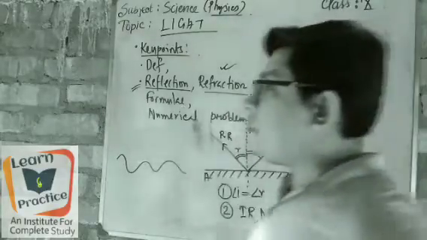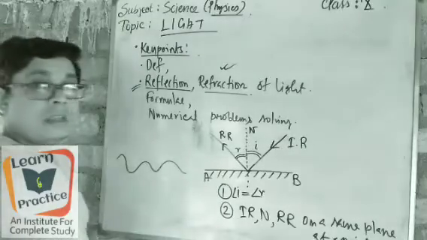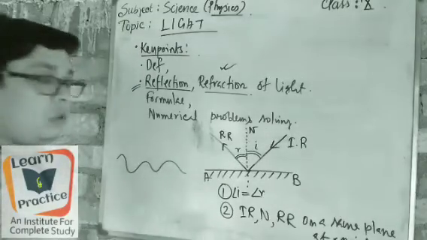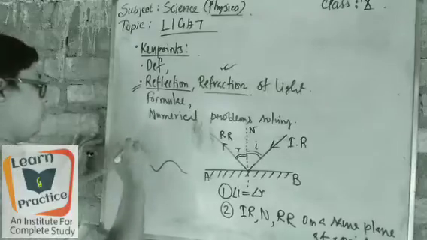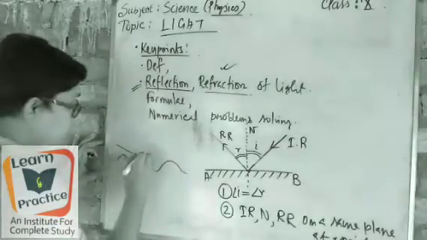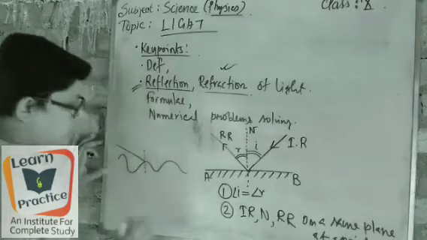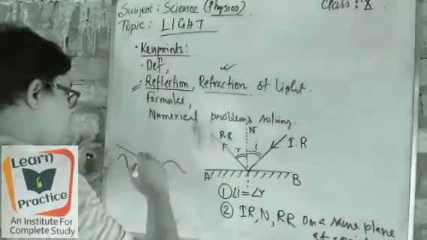But how will it be for a zigzag plane? Suppose a light has fallen from here to this portion. If I imagine the normal on it, this is the normal. So how will it move?